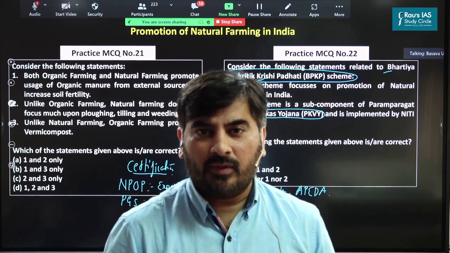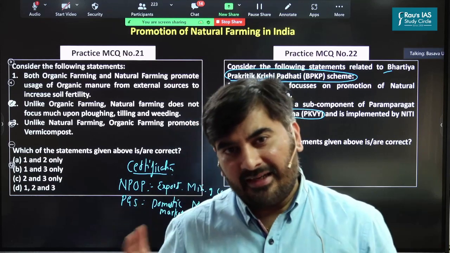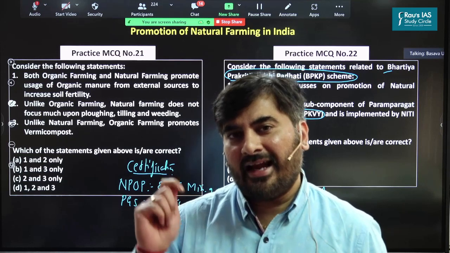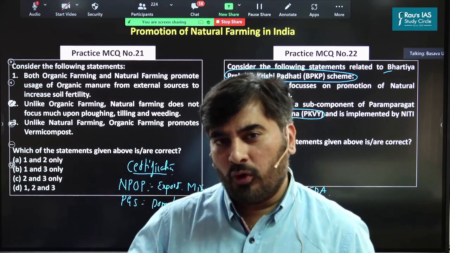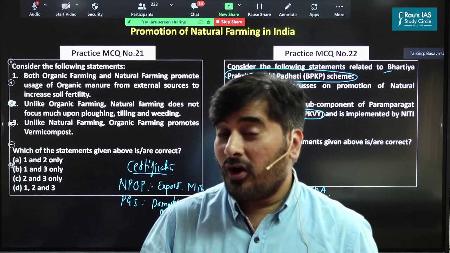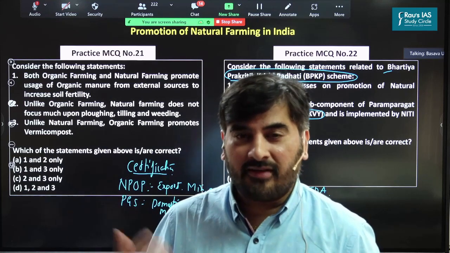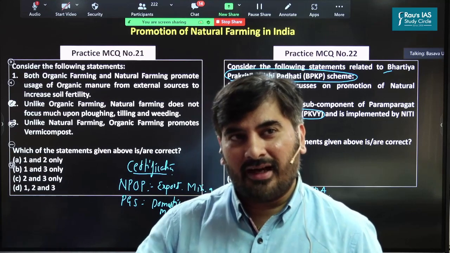So in case of organic farming, everything is done. But in case of natural farming, since we are practicing agriculture in line with nature, the farmers do not undertake plowing of land, tilling of land, nor the weeding of certain weeds. So once again, practicing agriculture in line with nature.